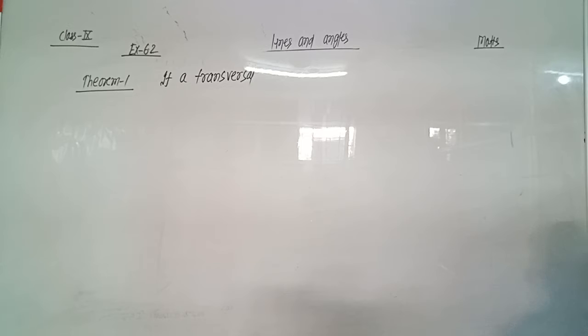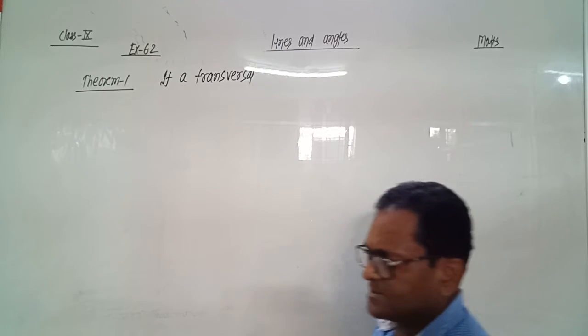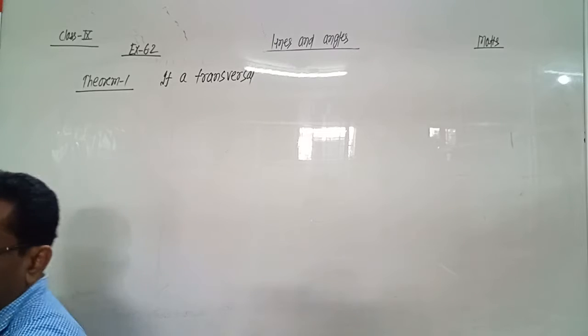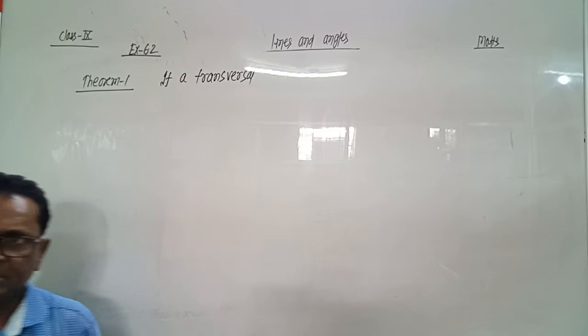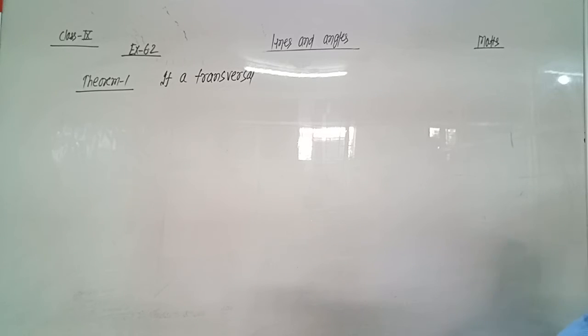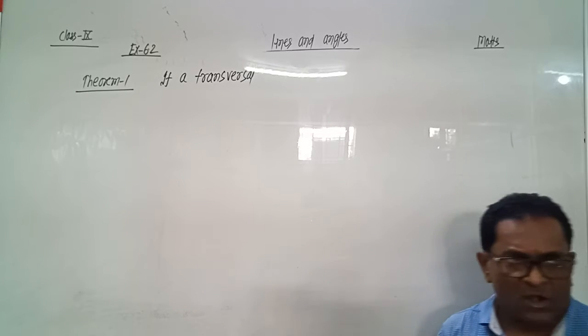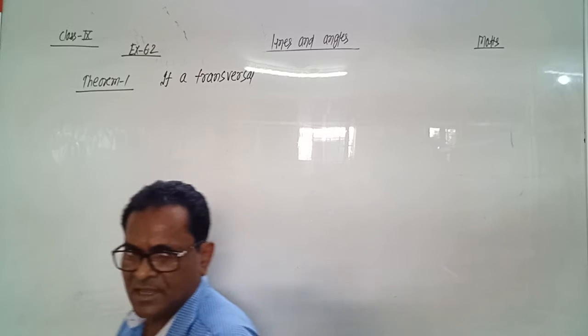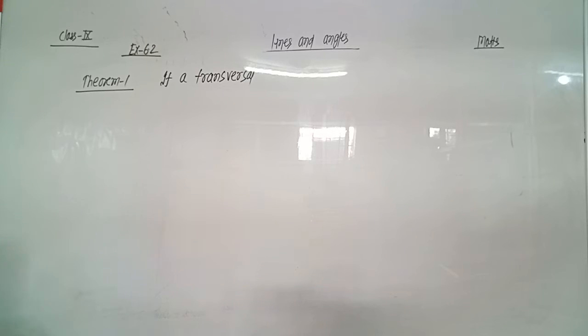The first point was each pair of corresponding angles are equal. The second point was each pair of alternate angles are equal. And the third was the sum of interior angles: each pair of consecutive interior angles are supplementary. So all these results we will prove one by one.